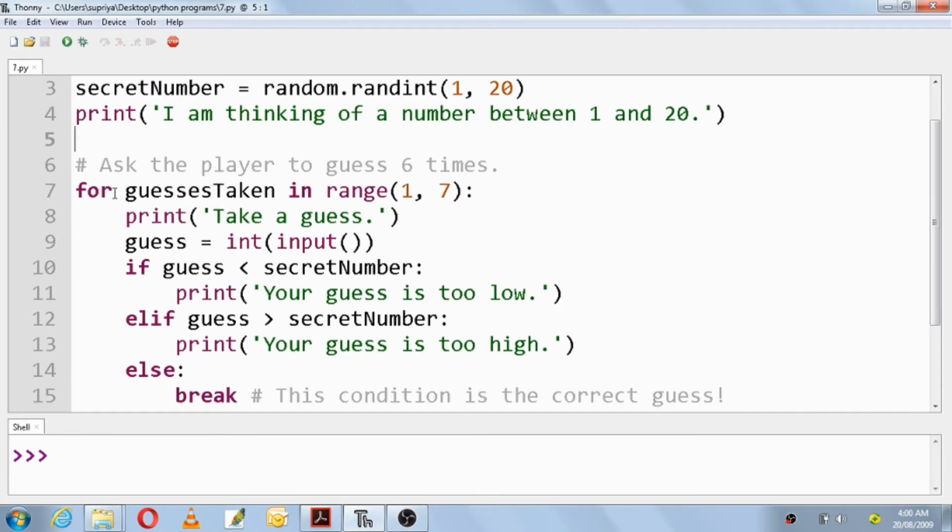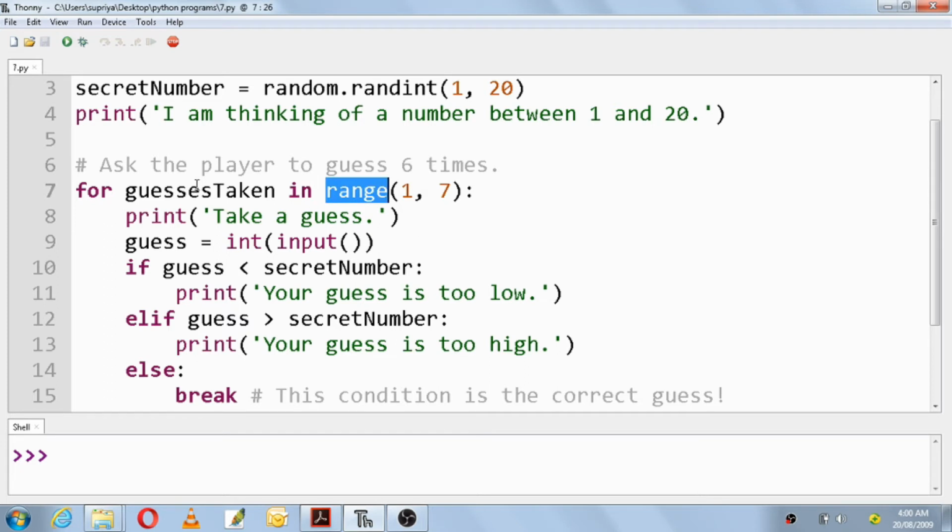Next they are making use of the for statement here. The for variable name is guesses taken, and with the for you have to make use of the in keyword and the range function.